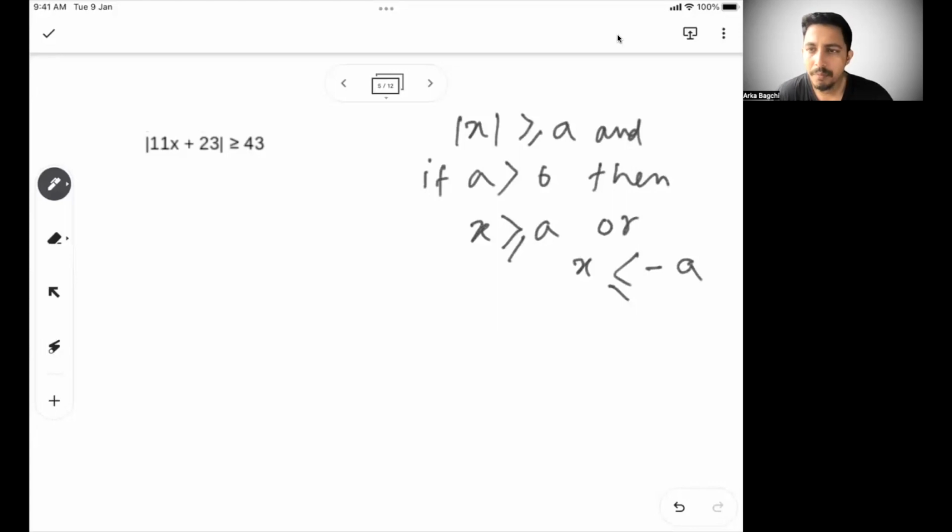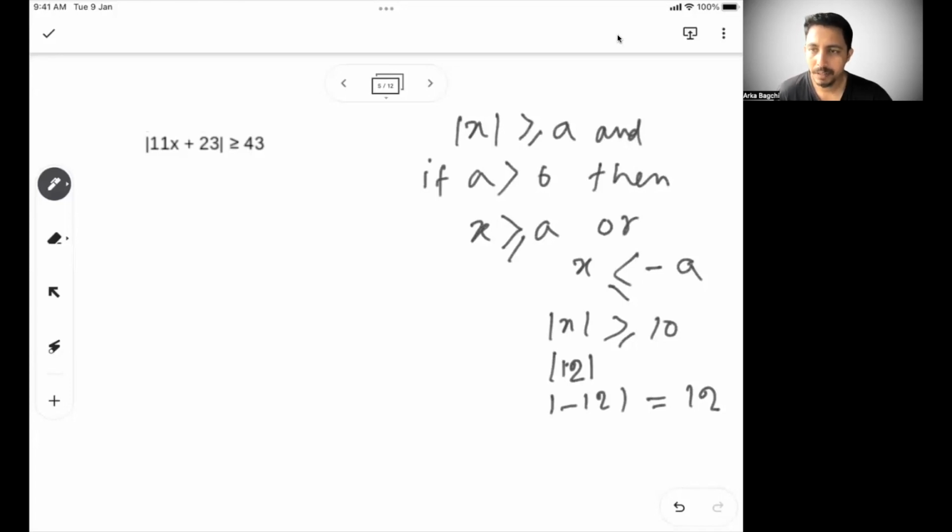So what does mod typically mean? Mod basically means distance. So if I say mod x, or the distance, is more than a, let's say a number, let's say 10, if the distance is more than 10, then the distance itself individually has to be more than 10. So if I say mod x is greater than or equal to 10, then within the mod the value has to be more than 10, because if it is 12, then only it will satisfy, or if it is minus 12, then only it will satisfy. Mod of minus 12 is nothing but 12. So this is talking about the distance.